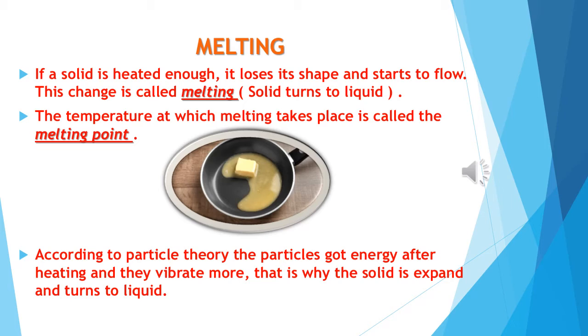The particle theory explains that when a solid is heated, the heat provides the particles with more energy. The energy makes the particles vibrate more strongly and push each other a little further apart. The solid expands and turns to liquid. Okay.